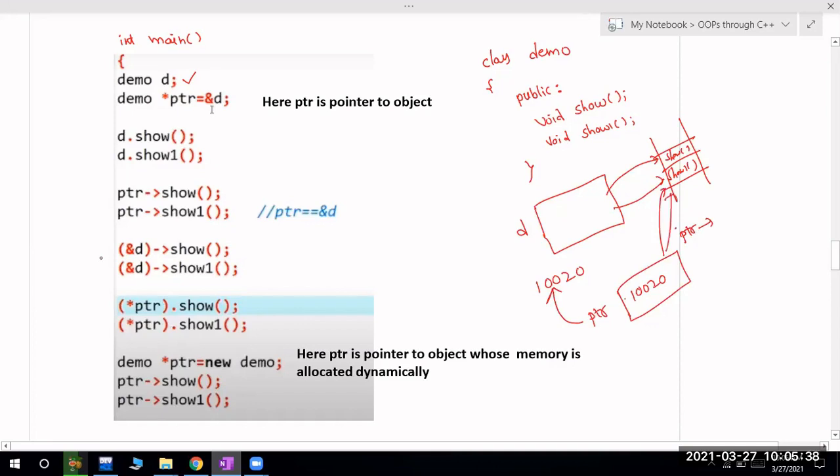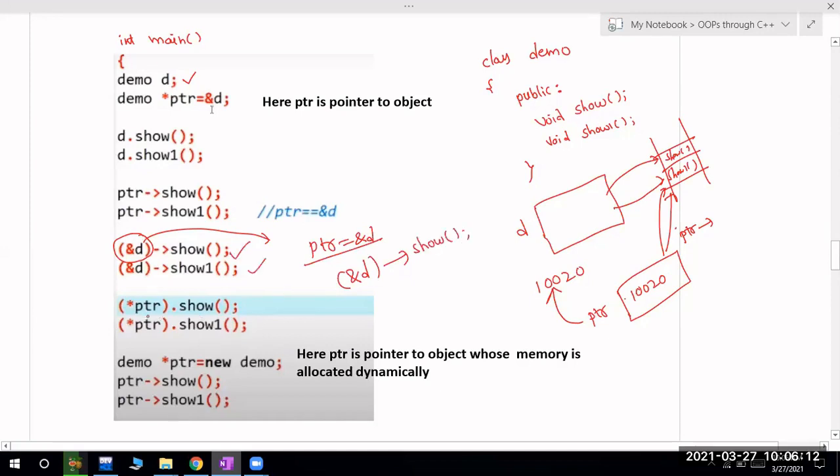But if you want to call using ampersand d, what is ampersand d? ptr equal to ampersand d. You can call in this manner also, like ampersand d, because as it is an address, I have to use the arrow operator only. So like this I can use.